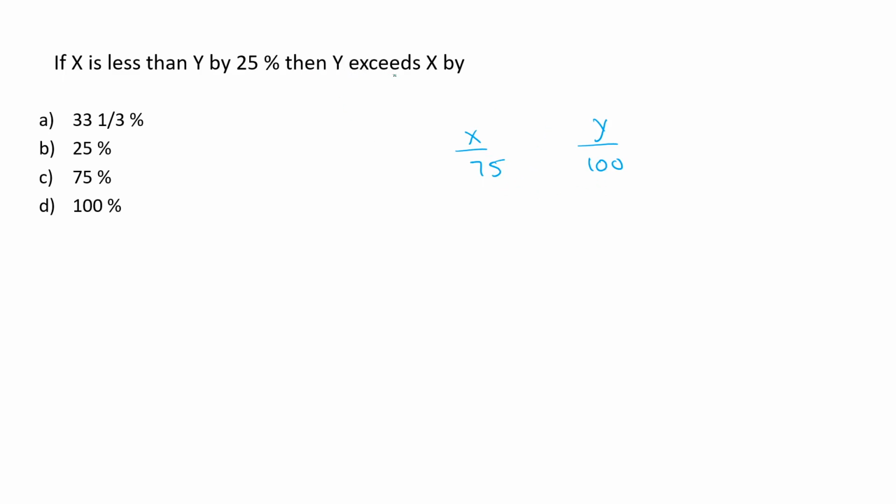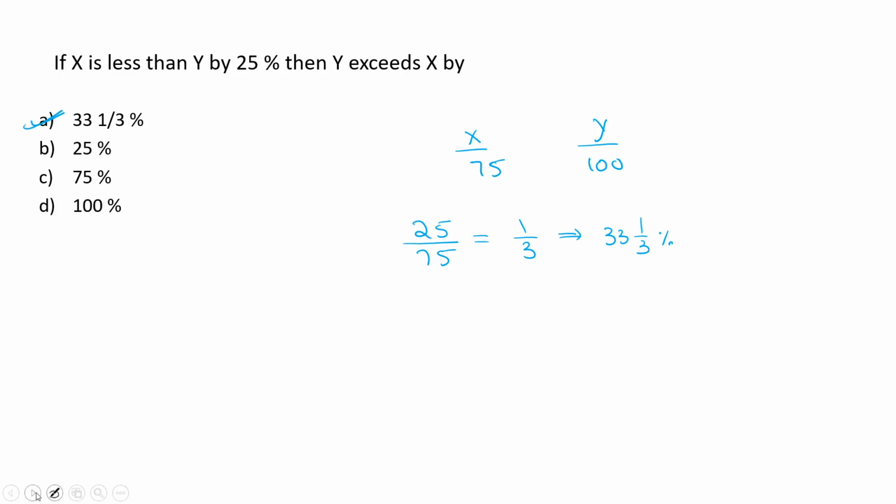Now, then y exceeds x by. We need to find how much percent y exceeds x. 100 exceeds 75 by 25. And we need to find the 25 in terms of 75. 25 in terms of 75 is going to be 1/3. The percentage representation of the fraction 1/3 is nothing but 33 1/3%. So our answer is going to be option A, 33 1/3%. Okay.